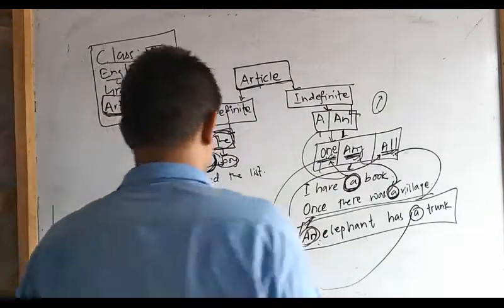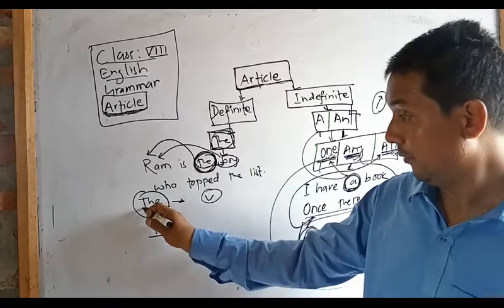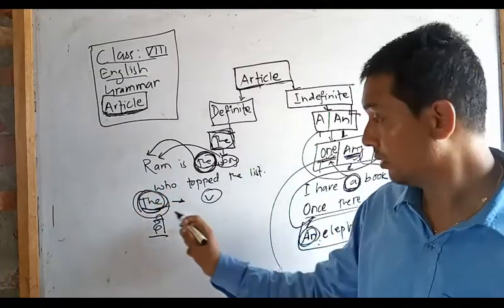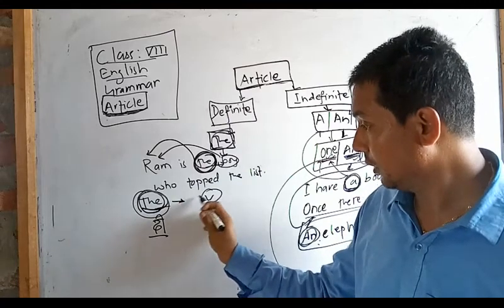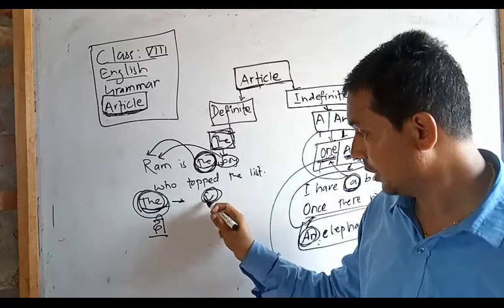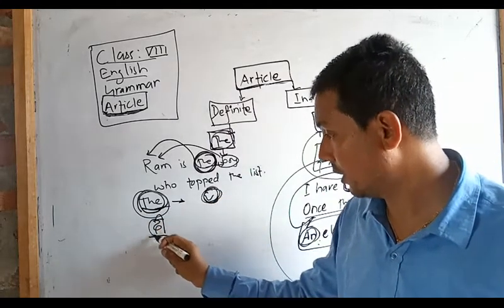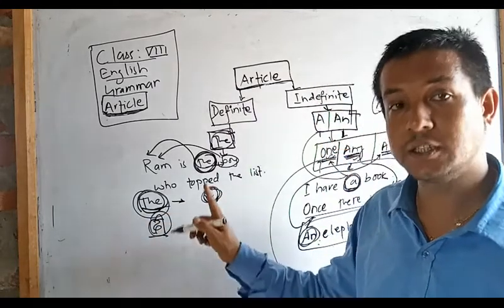Remember, keep in mind, if the is used before a noun and the initial sound of the noun is a vowel, then it is pronounced thee.